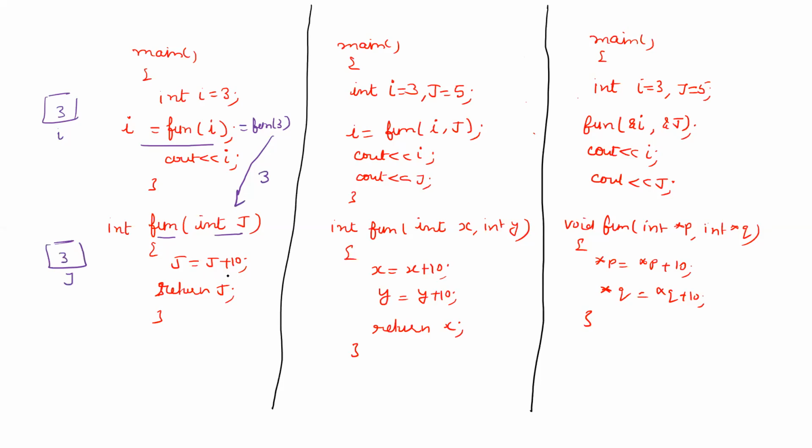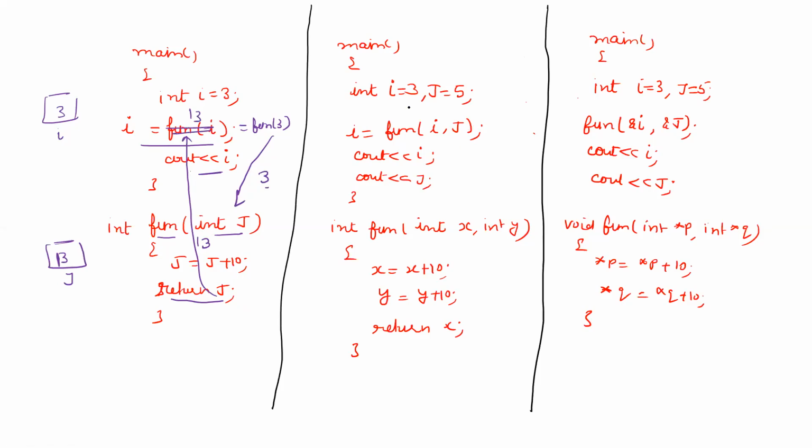After that, you are updating the value of j. j will become 10 plus 3, that is equal to 13. And we are returning j. Returning j means we are returning the value 13 back to the calling function. i will receive the value 13 and i will be updated. This concept is called call by value, because you are sending the value of i.